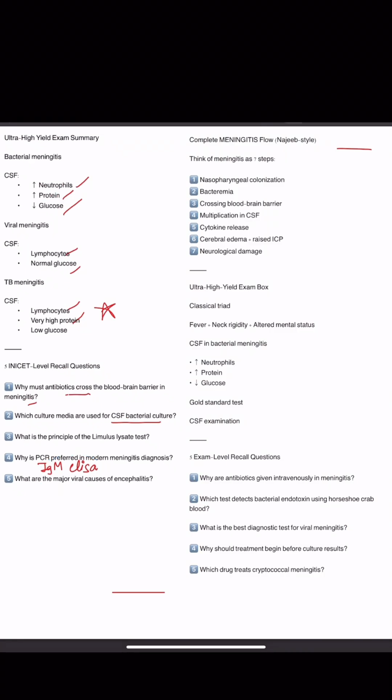Then, why should treatment begin before the culture results? Because the acute damage is fast in onset, and it can cause many complications if not treated as early as possible. Which drug treats cryptococcal meningitis?